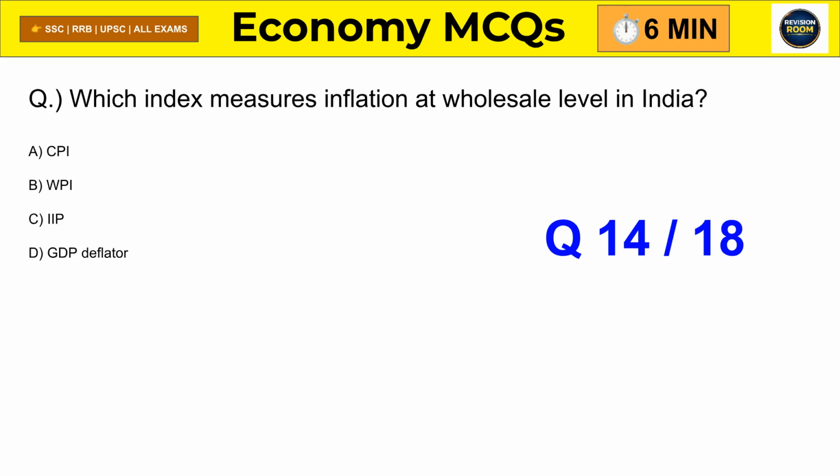Question 14. Which index measures inflation at wholesale level in India? Correct answer is Wholesale Price Index. Because it tracks price changes at bulk level.